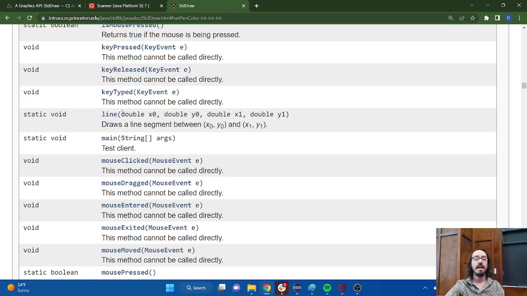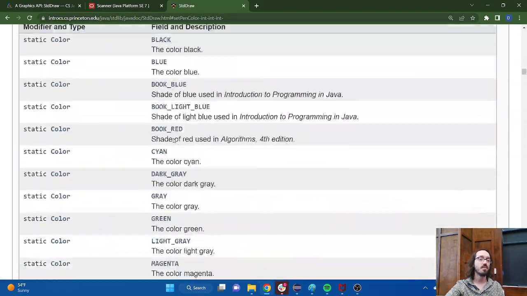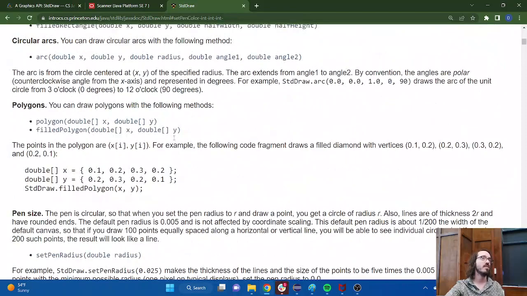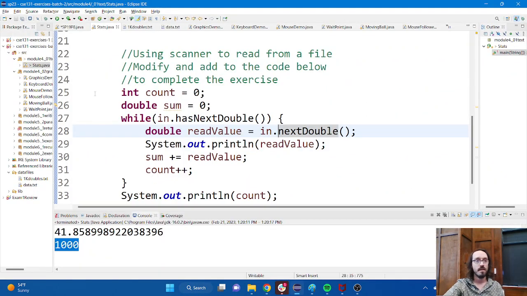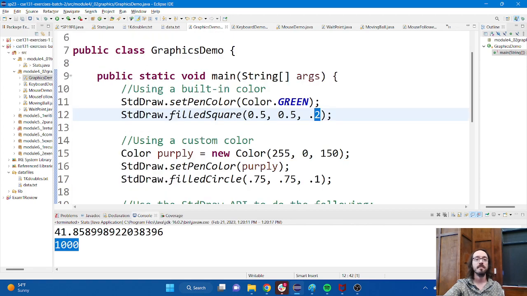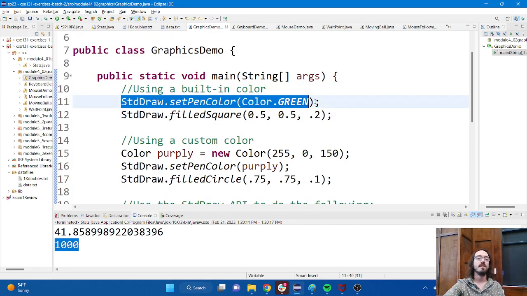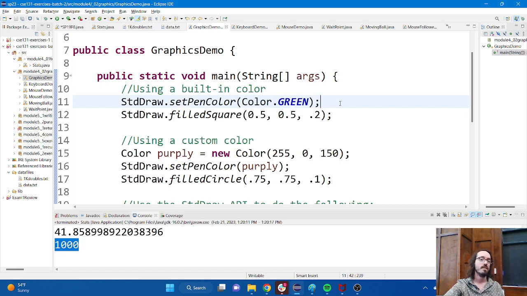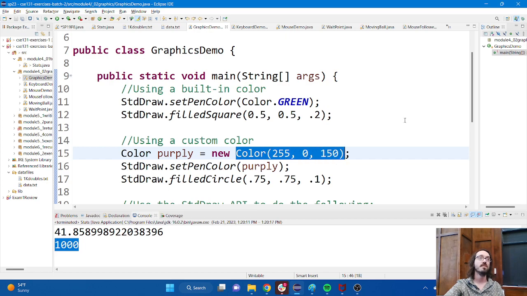But let's take a look at some examples of how this API works. We're going to start with just a simple demo of how we can draw stuff on the screen. So this graphics demo is our first stop here. You can see that we can use built-in colors for the things that get drawn on the screen by typing the name of the color that we want. Or if we want to, we can create our own custom colors. Some of you may be familiar with how this works already if you've done any kind of graphics work before.